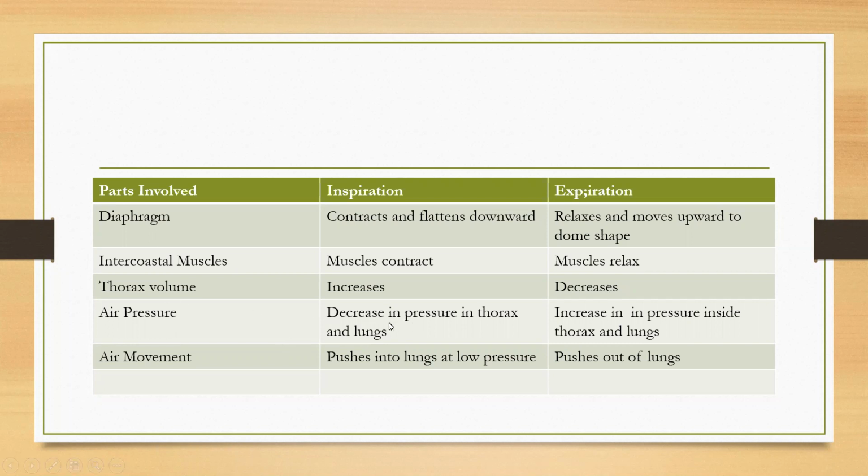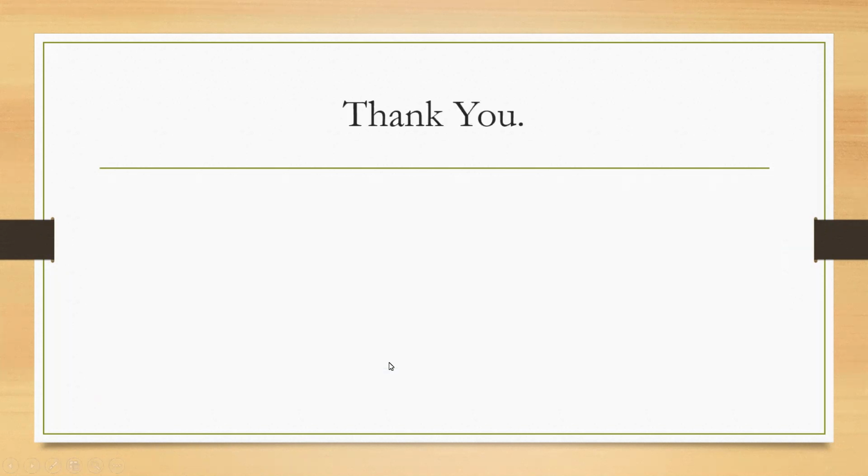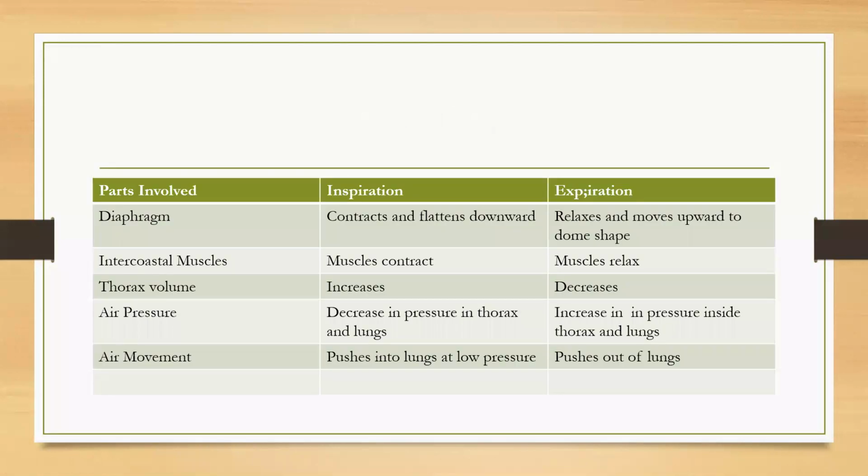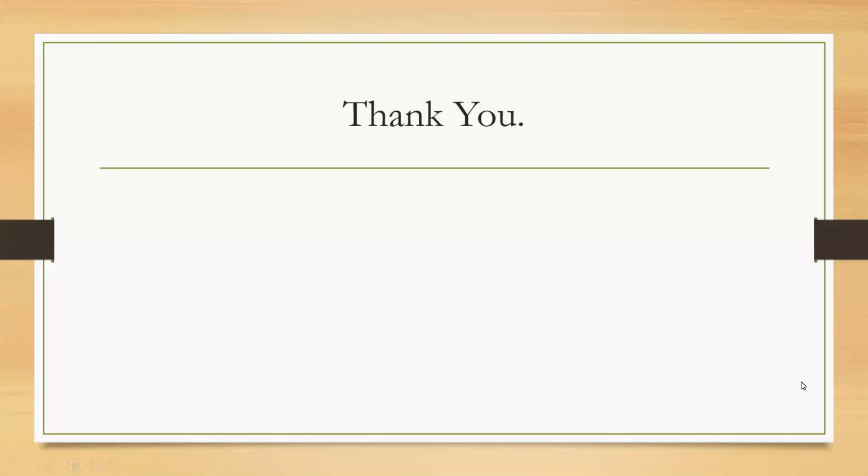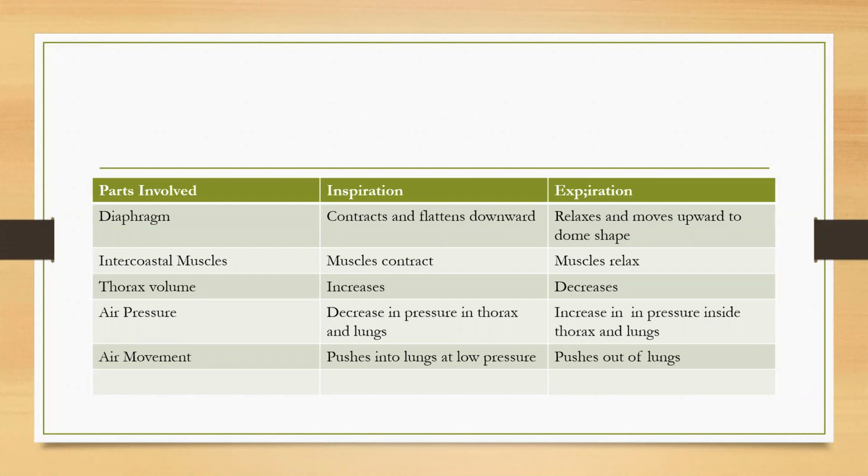There is a decrease in pressure in the thorax and lungs. The pressure in the thoracic cavity and lungs decreases. Whereas in expiration, there is an increase in the pressure inside the thorax and the lungs. What happens to the air movement? In inspiration, air comes from the atmosphere into the lungs. Whereas in expiration, air rushes out or is pushed out from the lungs into the atmosphere.